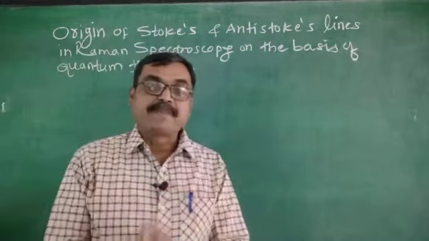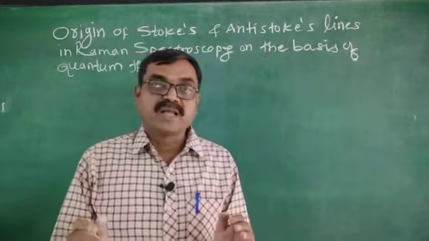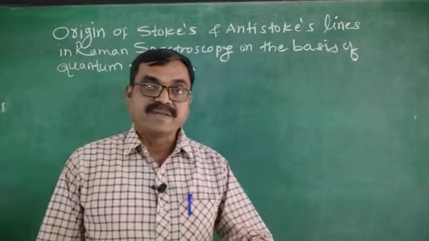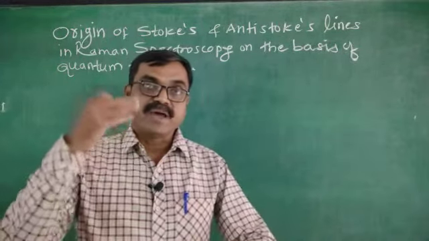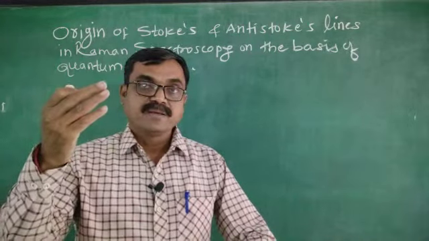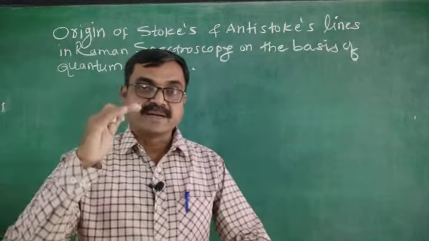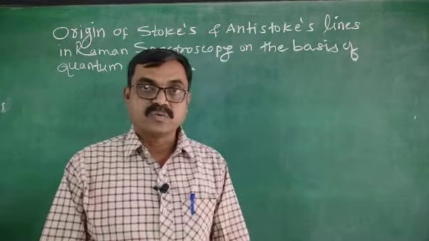Again, the same thing happens in vibrational and rotational energy levels. If the molecule in the lower vibrational energy level absorbs energy, it transitions to a higher energy level, which is a short life level, then it gets de-excited and comes down. Similarly in rotational energy levels also.